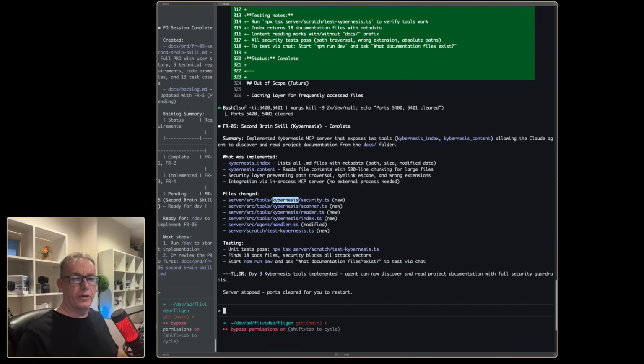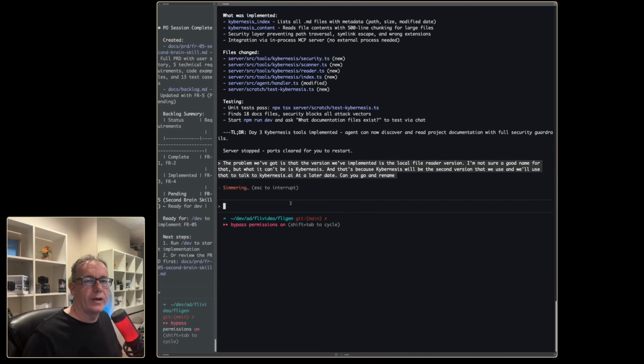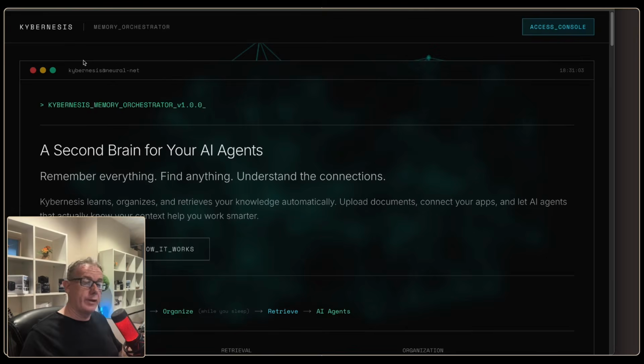I think before we move on and even test it, I do want to get the name of this correct because Kybernesis will be the next area. I'm just going to let it know the problem we've got is that the version we've implemented is the local file reader version. What I'll just do is paste in Kybernesis AI. Can you go and rename it? So we'll let that go through and hopefully it comes up with a better name. Here we are at Kybernesis AI.